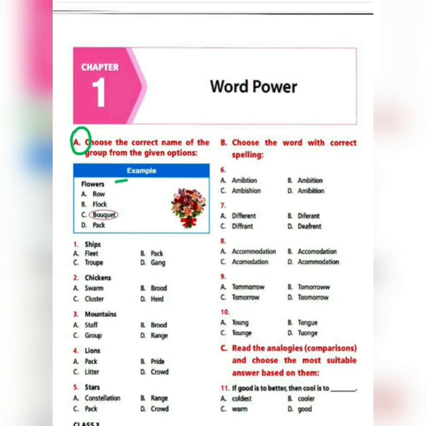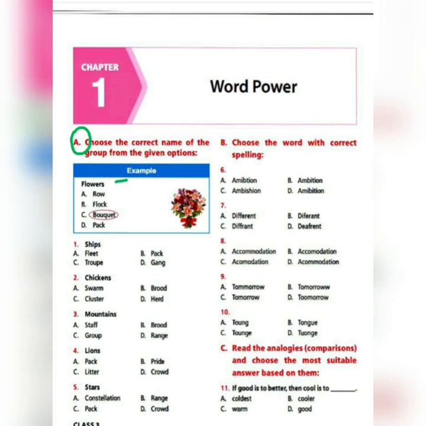You have to decide which of these four options is the correct word, which means a group of flowers. So the collective noun for flowers is bouquet. You can see they have circled bouquet here. Accordingly we will circle it, but in your exam you have to mark it on the OMR sheet.